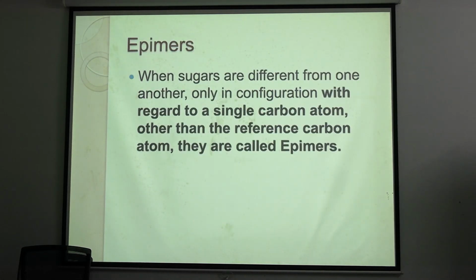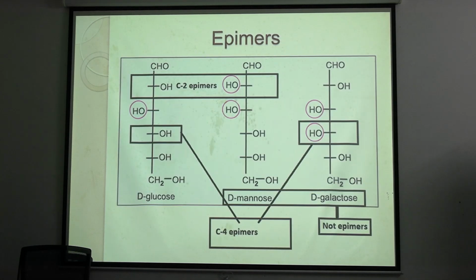Now coming to epimers, I told you there will be a difference around a single carbon atom. For example, mannose and galactose are the C2 and C4 epimers of glucose. But mannose and galactose, what are they to each other? Are they epimers? Are they enantiomers? They are epimers of glucose, but they are each other's enantiomer?